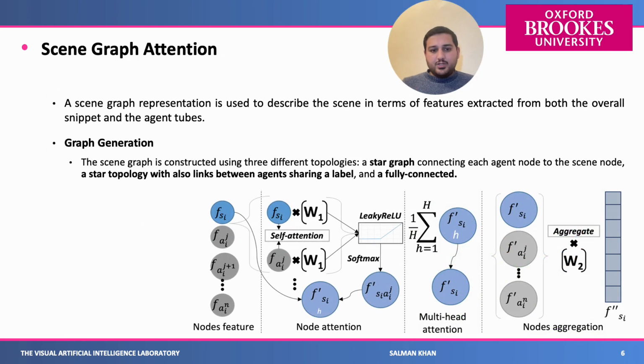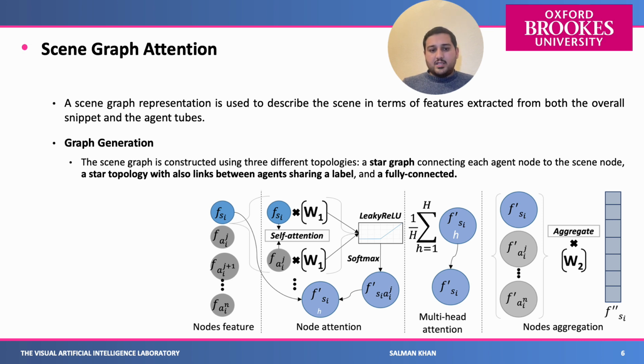After extracting the features, we represent them in a scene graph. First of all, we generate a scene graph using three different topologies. First is a star graph, where each of the agents is connected to the overall scene feature.